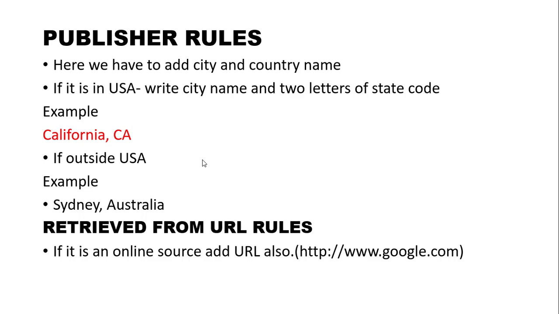Then the URL rule. That's the last rule. If it is an online source, add the URL address also. You know what a URL address is? That is http www.google.com, like that, sciencedirect.com, pubmed.com, like that. You have to write the URL address also. So these are all the rules you have to follow while writing APA style of referencing.